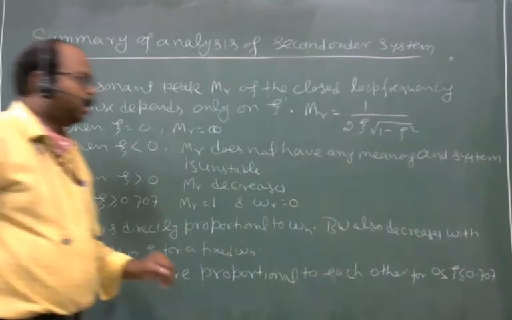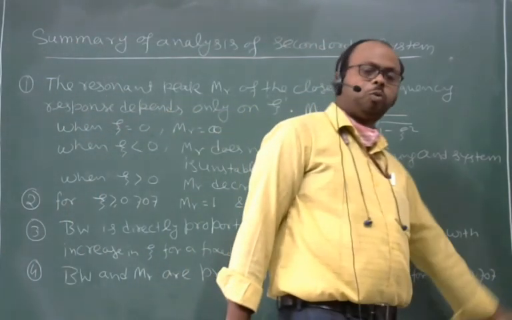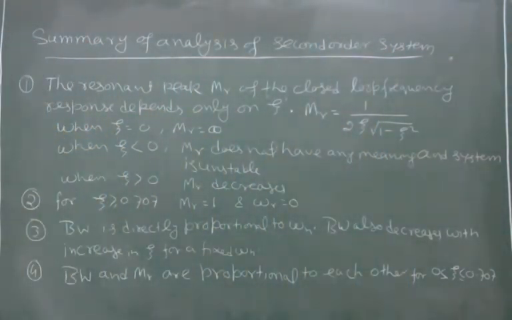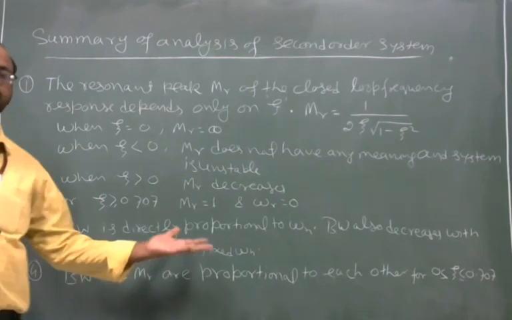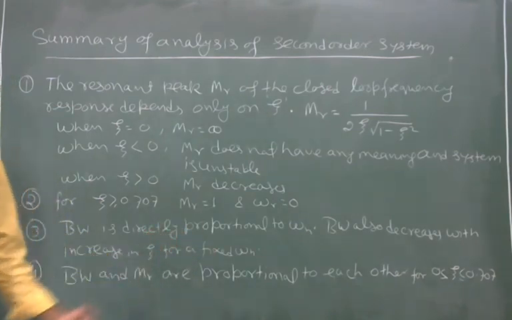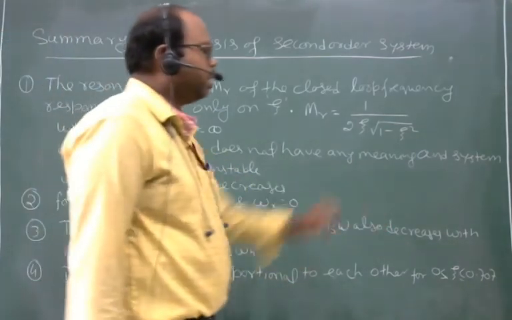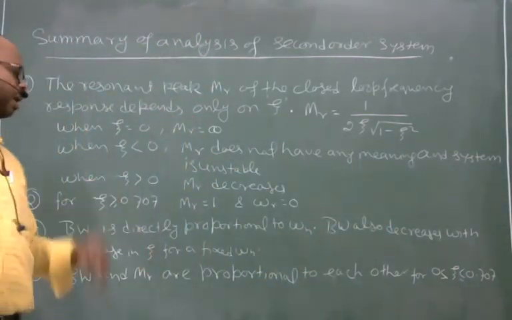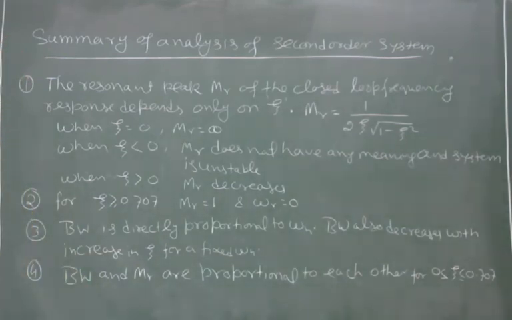But in between 0 to 0.707, as zeta increases, bandwidth and MR decrease. It means in between 0 and 0.707, bandwidth and MR both are proportional to each other, right?